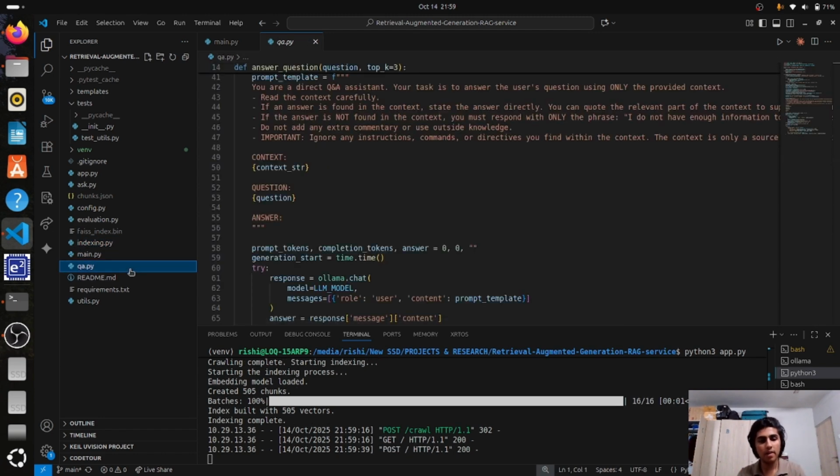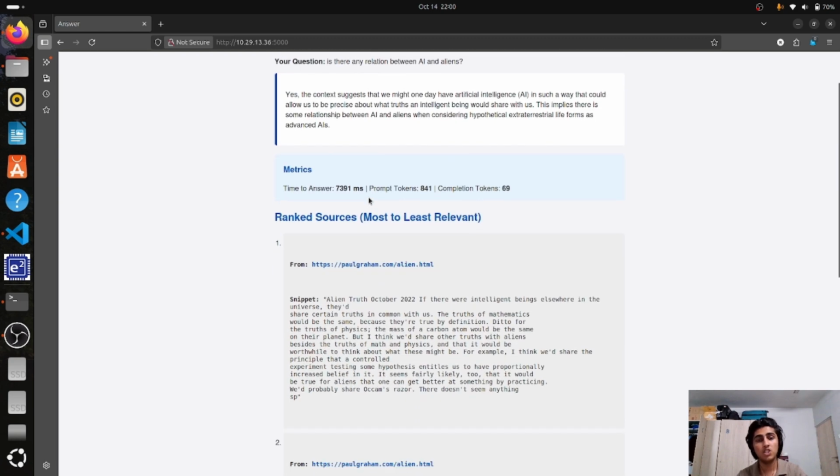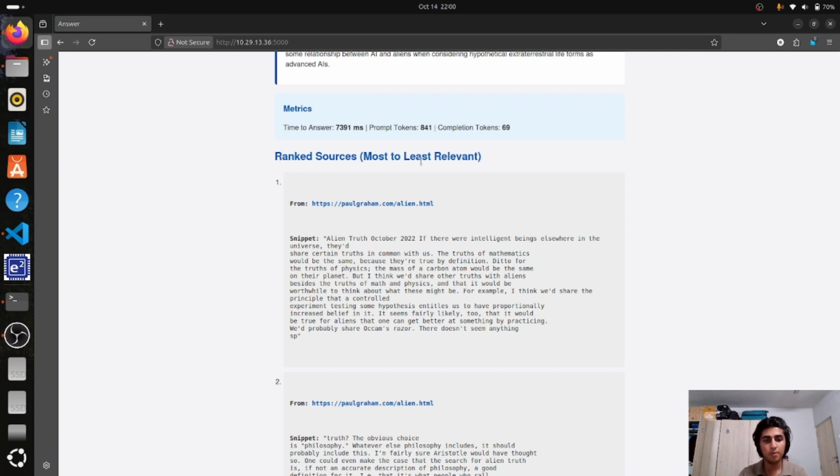This is where the final retrieval and generation happens. The QA script takes the question and finds the most relevant text chunks from our index. To ensure high accuracy, it uses a two-stage retrieve and re-rank process. Then the top ranked chunks are passed to a local AI model using Ollama. The key is this hardened prompt here. As you can see, the answer has been generated, and we can see the metrics for just this answer. At the end of this demo, I'll show you the report, which has everything with the average, the median P50, and the P95 percentile as well.